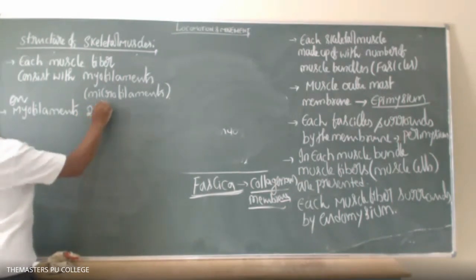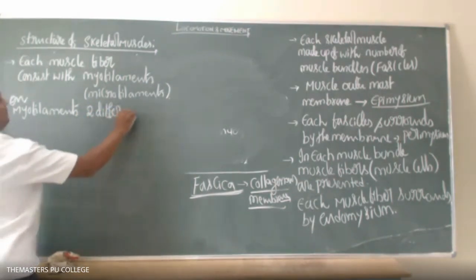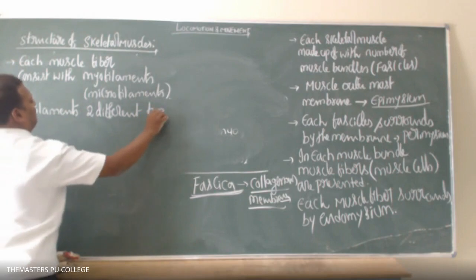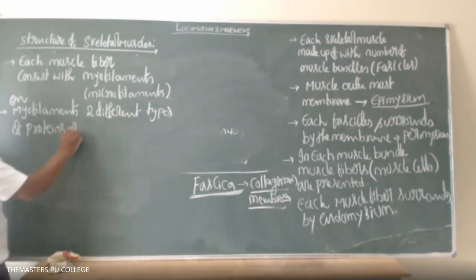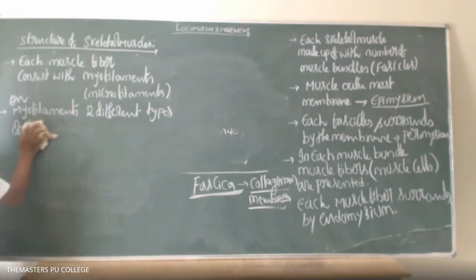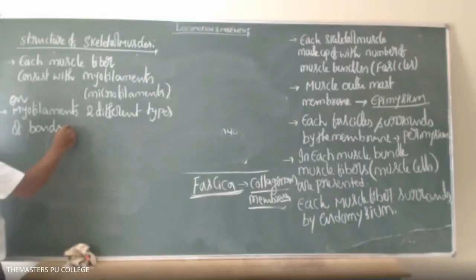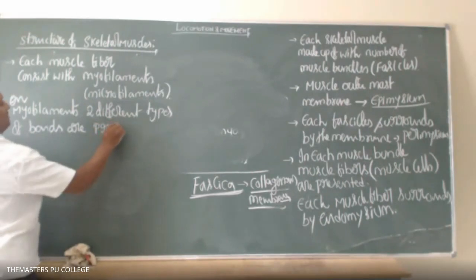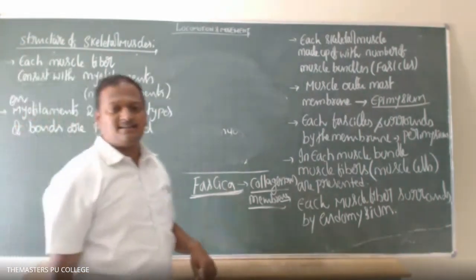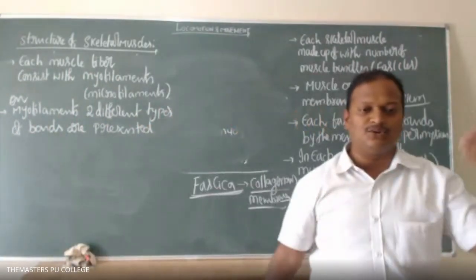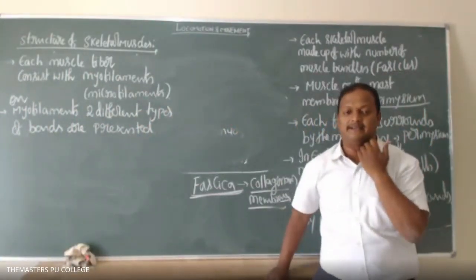Two different types of proteins are arranged. Write down: two different types of bands are presented. Right. So on the myofilaments, two different types of bands are presented.